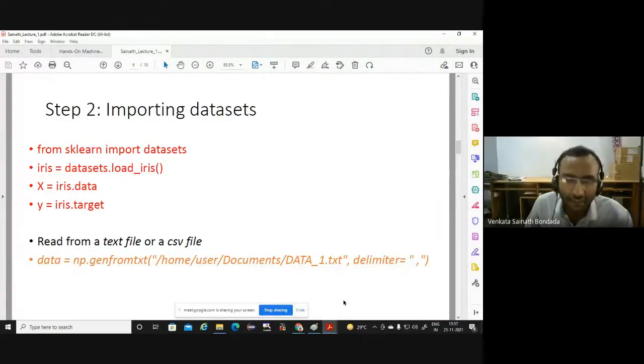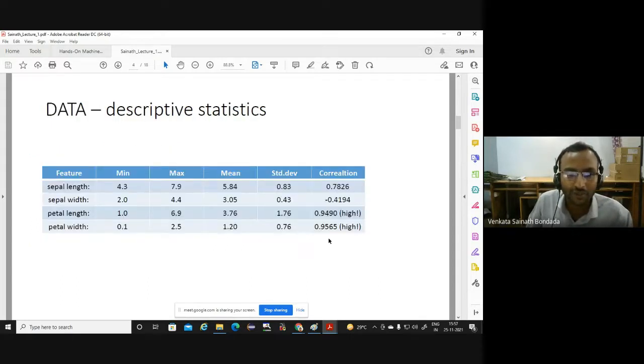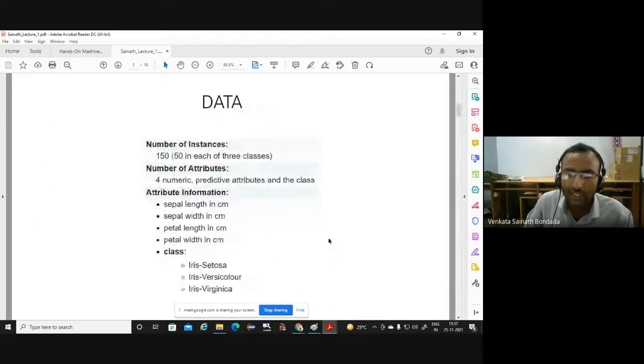That is, as I said, that comes under the data collection and the labeling part. It has already been decided that 0 corresponds to iris setosa, 1 corresponds to iris versicolor, 2 corresponds to iris virginica. You can give any value. It is some label we are giving. You have a box and you are putting some label on the box. That's it.